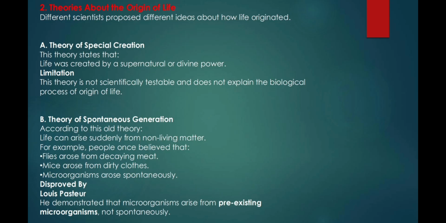Number 2. Theories about the origin of life. Different scientists proposed different ideas about how life originated. A. Theory of special creation. This theory states that "life was created by a supernatural or divine power." Limitation: this theory is not scientifically testable and does not explain the biological process of origin of life.